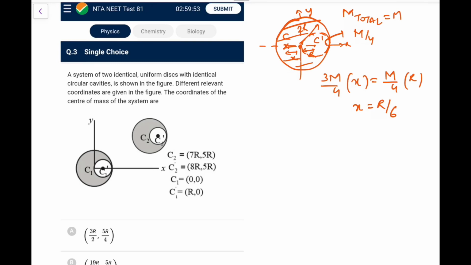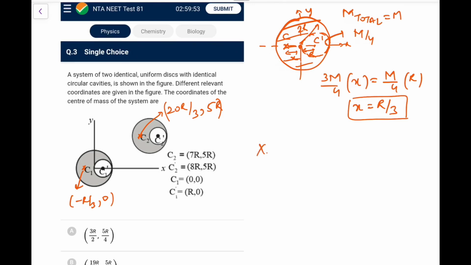That result you also remember: r by 6 is in the case of r, and for r by 2, this is r by 3. So going by this logic, the CM of the first one would be at minus r by 3 comma 0, and for this one, the x coordinate would be 7r minus r by 3, which is 20r by 3, and this would be 5r.